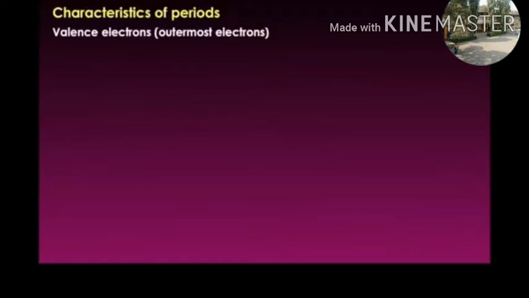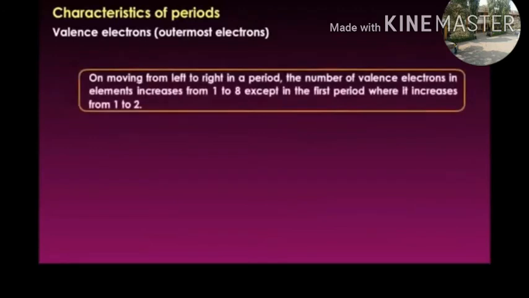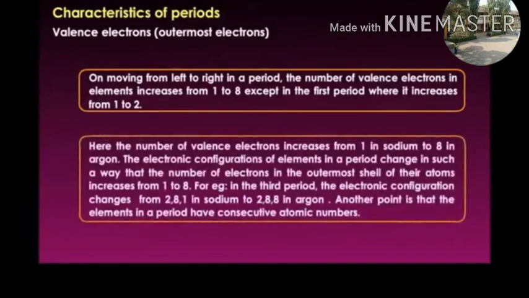Valence electrons, or outermost electrons. On moving from left to right in a period, the number of valence electrons in an element increases from 1 to 8, except in the first period where it increases from 1 to 2. Here, the number of valence electrons increases from 1 in sodium to 8 in argon.